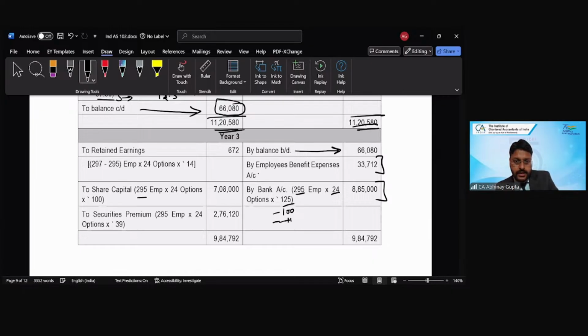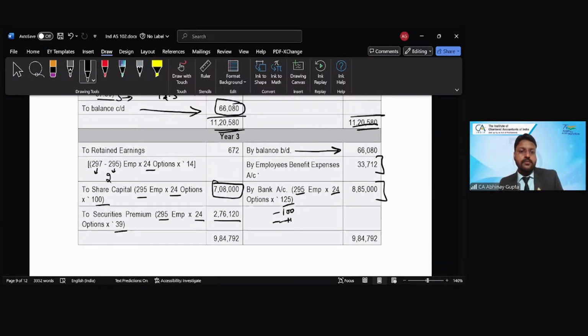So that's why we will receive 295 employees into 24 into 100 share value for the share capital account, which we will credit, and the securities premium for the same 295 employees into 24 options into 39 rupees, the remaining balance 2,76,000, and 14 rupees into 24 options into 2 employees, because 297 was the expected employees, but 295 is the actual employees who finally exercised.